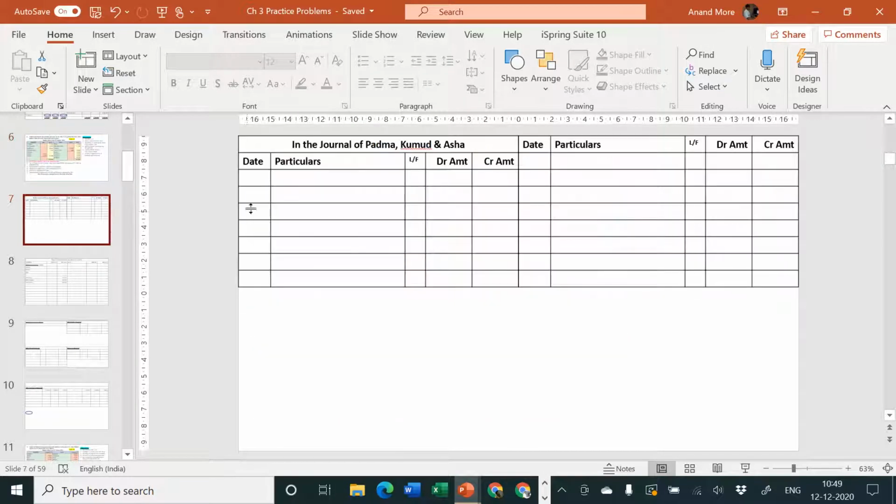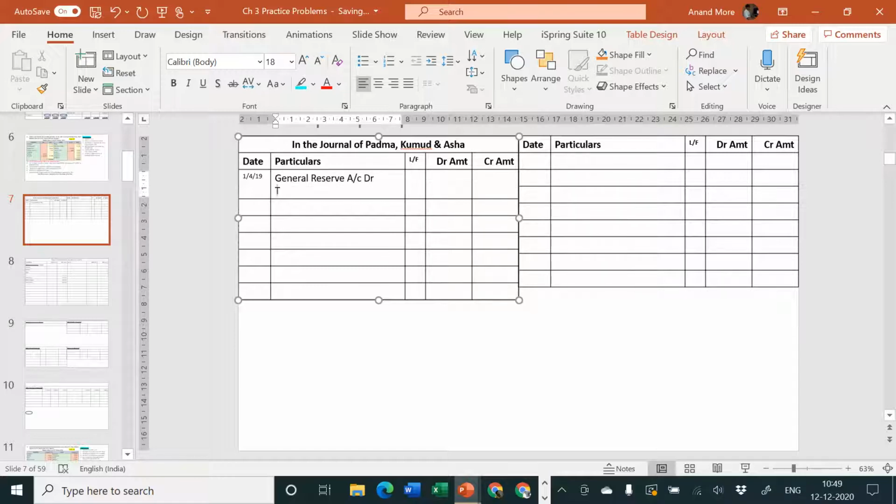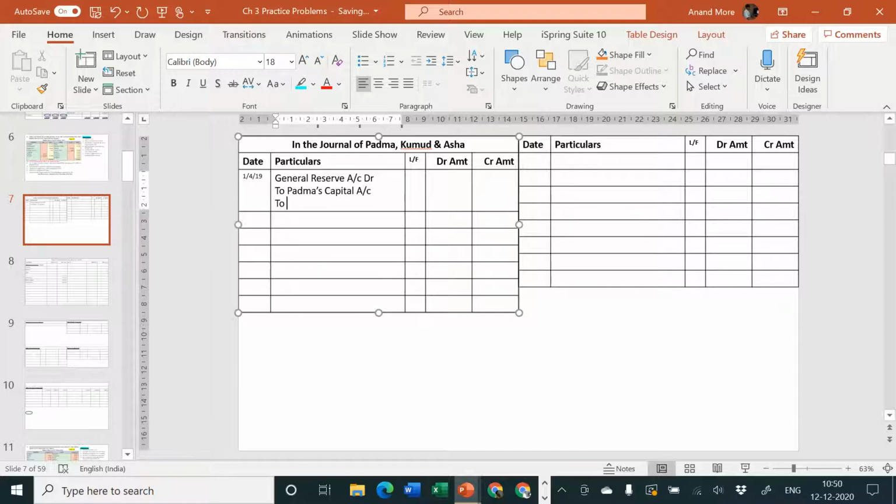So I'll write here 1/4/19. I have kept a small font size for the date, and the rest of the columns I am keeping at normal font size. Okay. So general reserve account debit, to Padma's capital, to Kumud's capital.